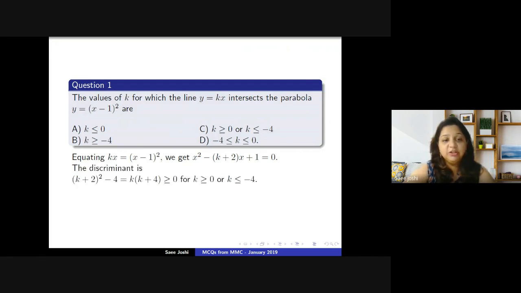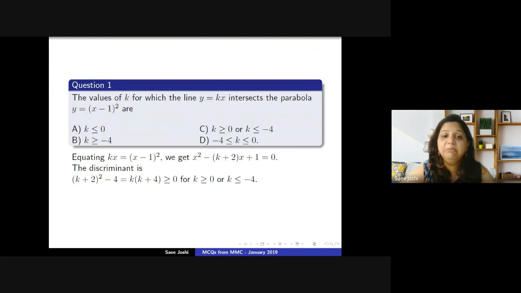What is the discriminant? b squared minus 4ac whenever the quadratic equation is ax squared plus bx plus c. So here b is minus (k plus 2), so (k plus 2) the whole square, minus 4ac, a and c both are 1 over here, so (k plus 2) the whole squared minus 4, that turns out to be equal to k into (k plus 4).